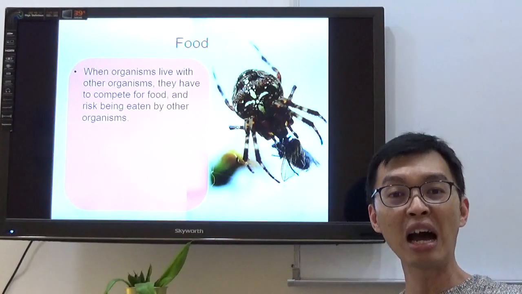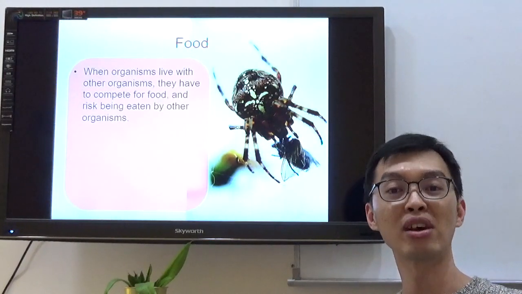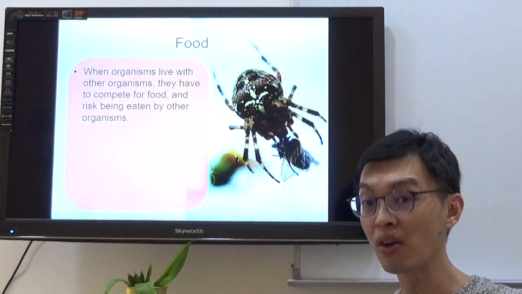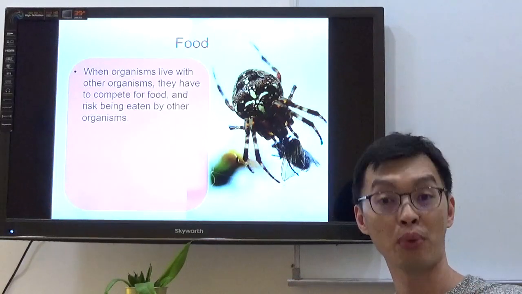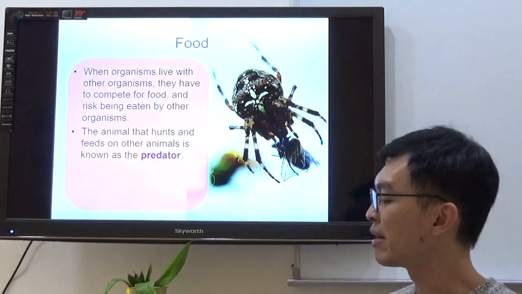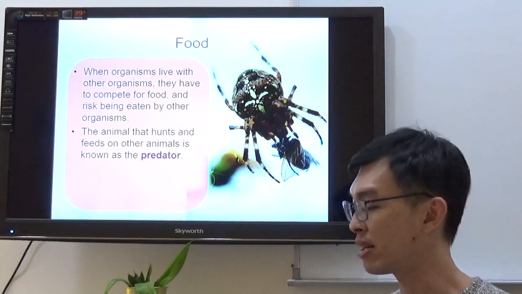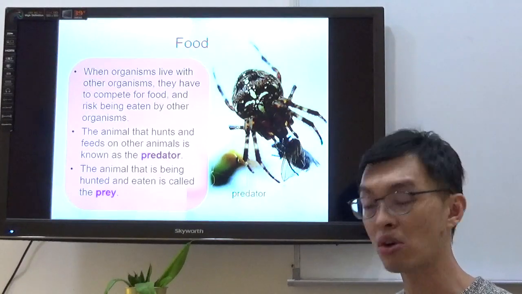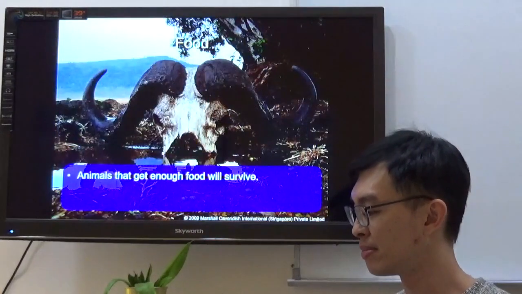So how can I say the goat is the predator and my grass is the prey? It's not as if my grass can run away from the goats, okay? Always remember that. So please, plants, you can't call it a prey, alright? The animal that hunts and feeds on other animals is known as the predator. The animal that is being hunted and eaten is called the prey. So predator and prey. Continue.